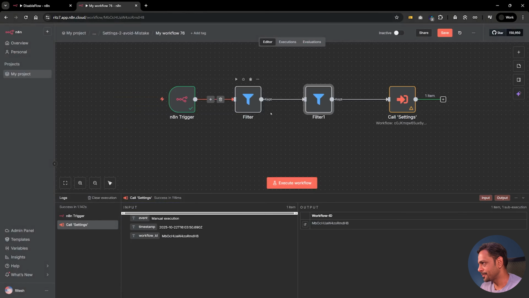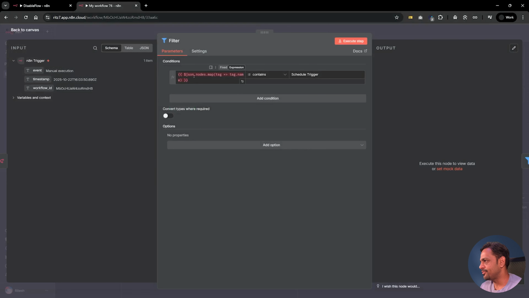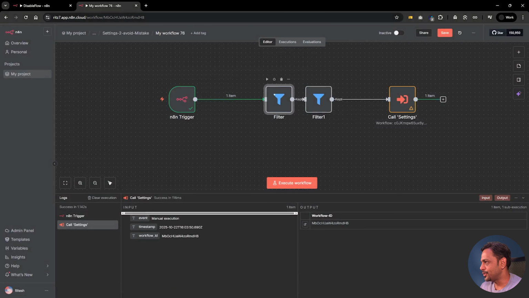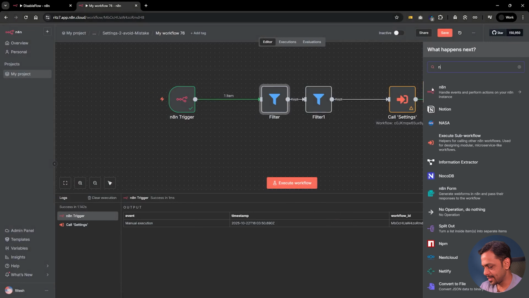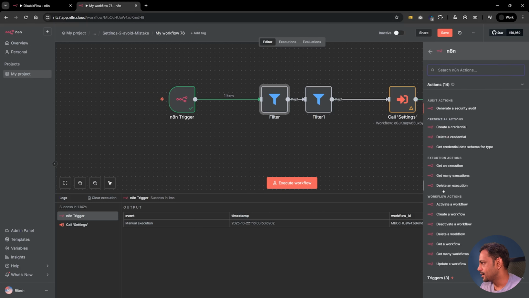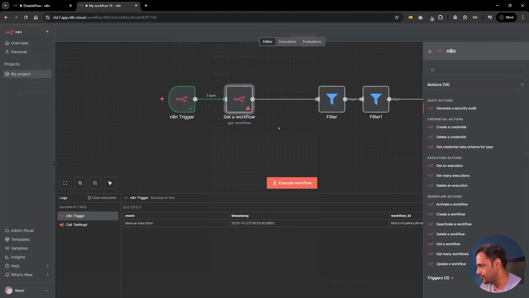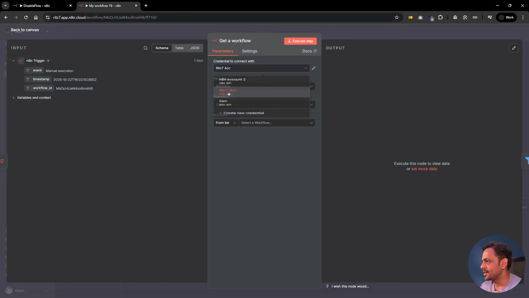Let's go back here. Let's see if we have to enable anything. And yes, we need to add here N8N, and get a workflow. Use this particular account and ID.